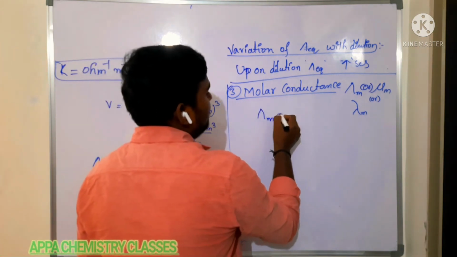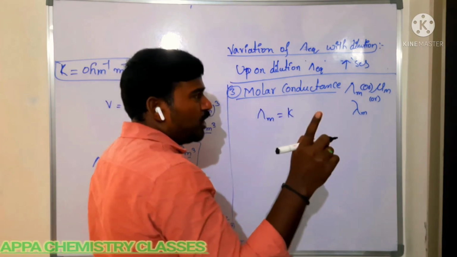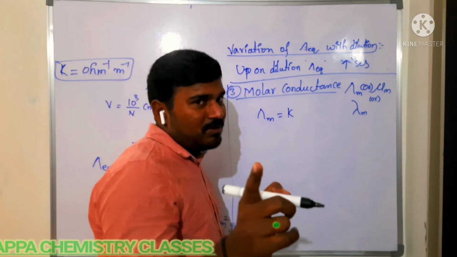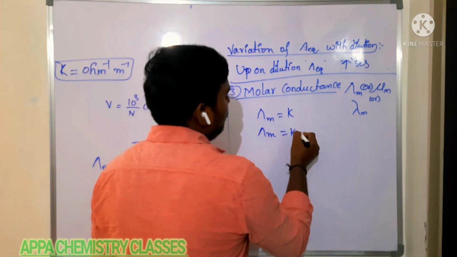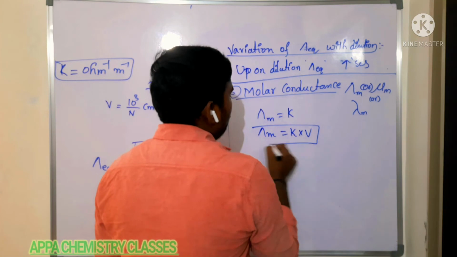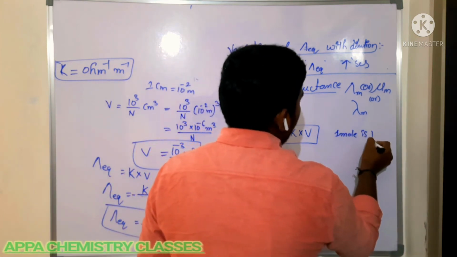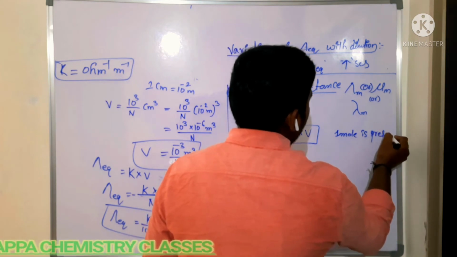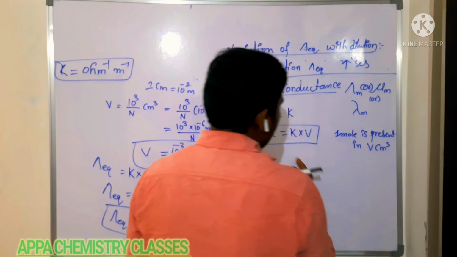Now, molar conductance is equal to K when you are taking 1 mole of electrolyte present in 1 centimeter cube of electrolytic solution. Molar conductance is equal to K into volume, when 1 mole is present in V centimeter cube of electrolytic solution.